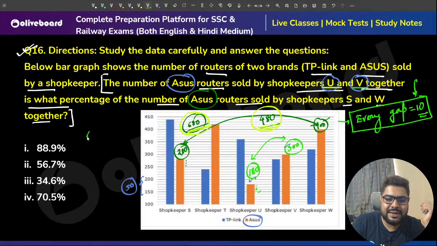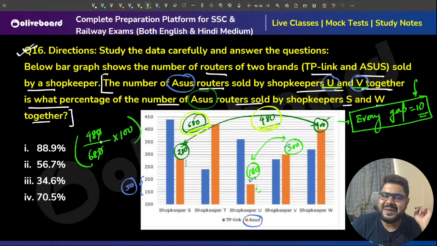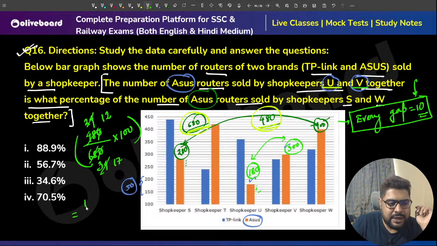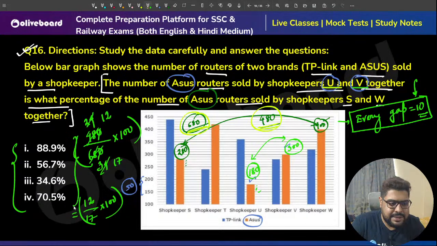Chalo, calculate this. 480 is what percentage? The base will be 680 into 100, sir. Do not calculate blindly, sir. This is 24, this is 34. This is 12, this is 17. So 12 by 17 into 100, sir. How much percentage does it seem to you? Use this logic. Use these options to figure it out. Do not calculate.